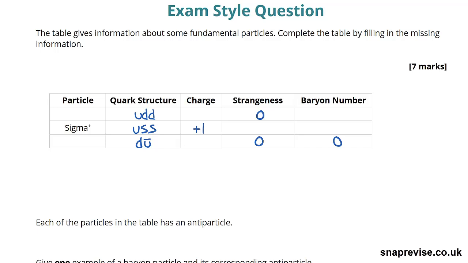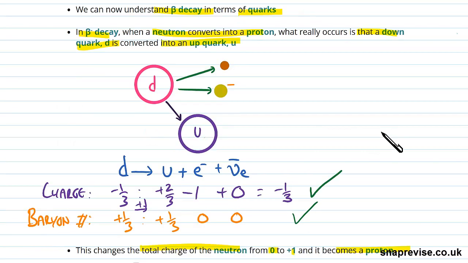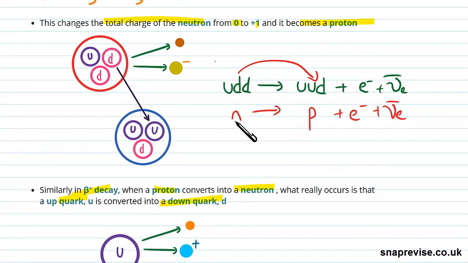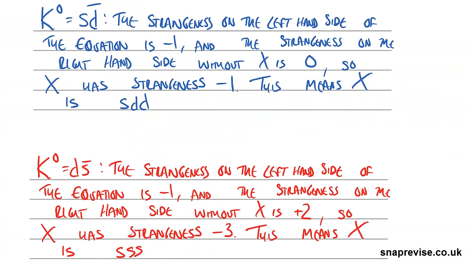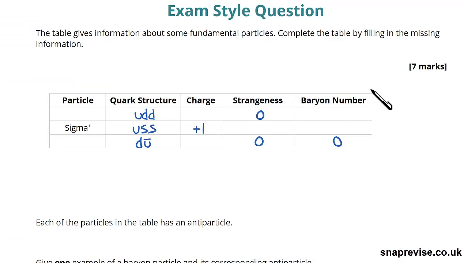The quark structure UDD, we remember that from everything we've seen so far, that is the quark structure of a neutron. Remember, we saw this in our decay here, this UDD, this is a neutron. We could have also thought about the fact that this is a charge of plus 2 over 3e, these two have a collective charge of minus 2 over 3e, so in total that's neutrally charged, which implies it's going to be a neutron as well. But really we can just recognise this. There's no need to stretch too much about this. Once you've seen this quite a few times, you will just realise this is a neutron, so we can fill that in. Knowing this is a neutron, we know it's got a charge of 0, and we know it's a baryon, so it's got a baryon number of plus 1.